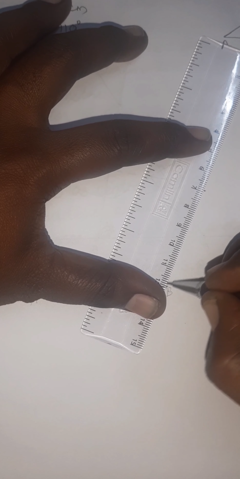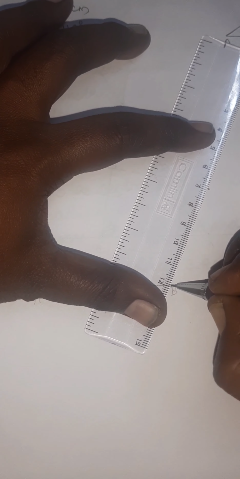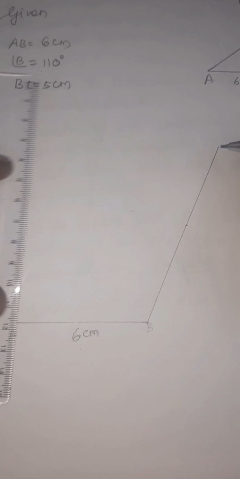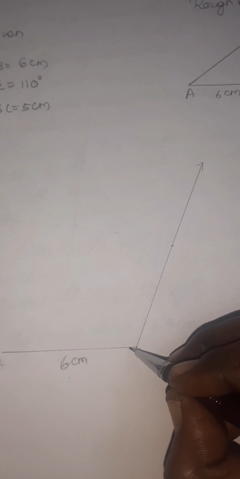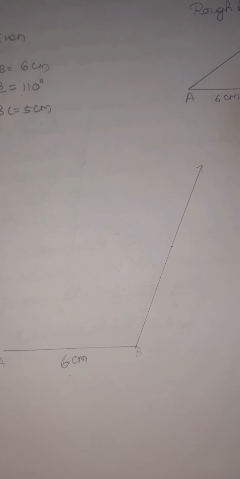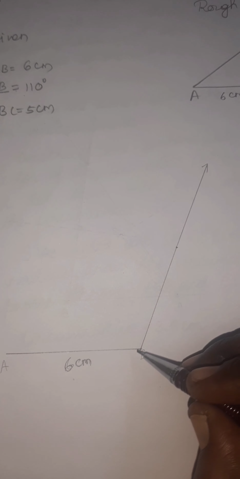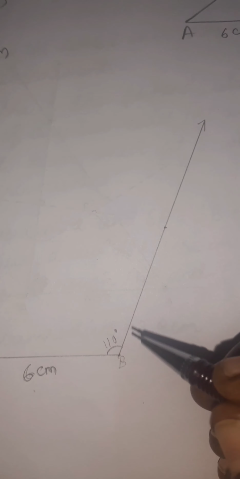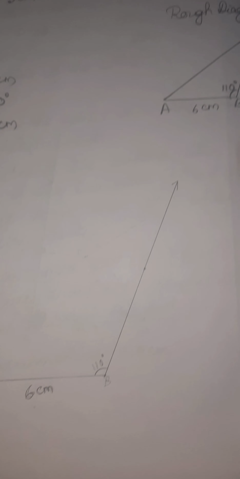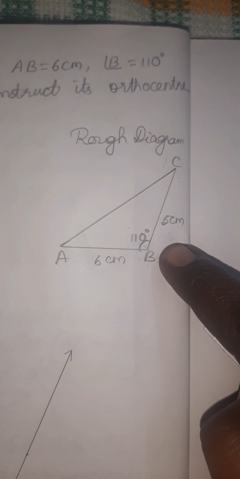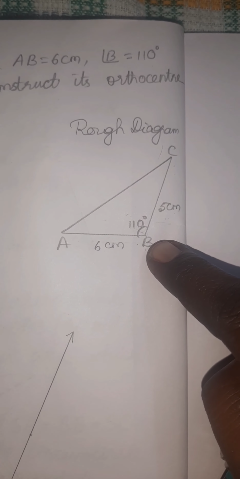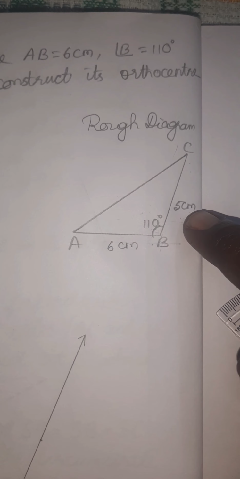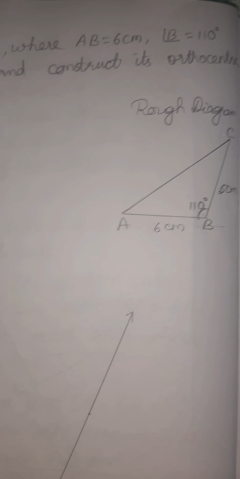Now you can join these 2 points and extend. Since it is an angle, you have to make a ray and extend the line. That means whenever you extend in this direction, you will get the same angle. So you mark this as 110 degree. Then you can see BC equal to 5 centimeter. We know the point B. So from B, you have to draw an arc of length 5 centimeter.